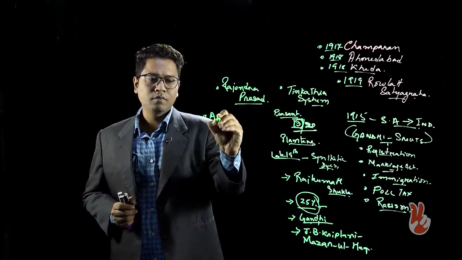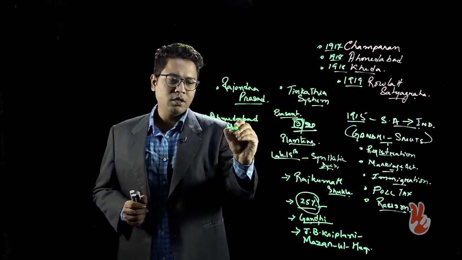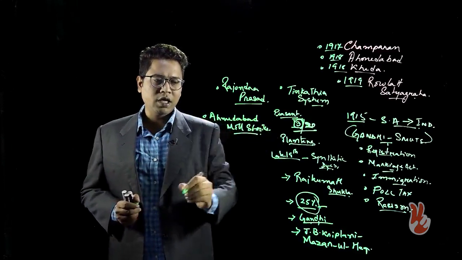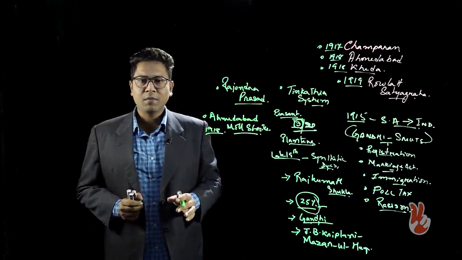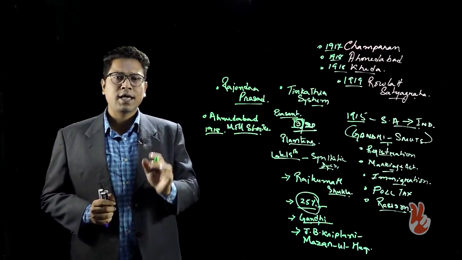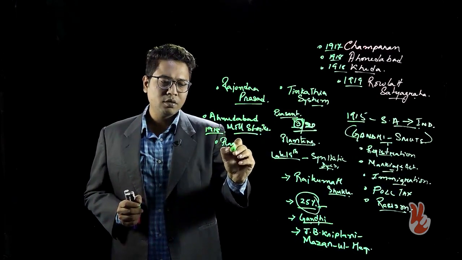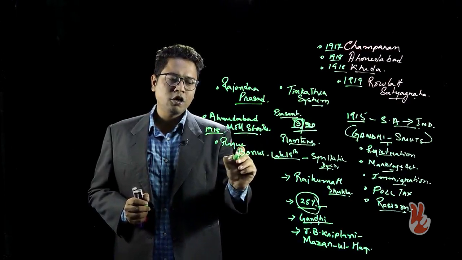Now, from Champaran, we proceed to the Ahmedabad mill strike, and the event is of 1918. Here in Ahmedabad, the mill owners had stopped the plague bonus. They had discontinued the plague bonus, and the workers started demanding the bonus.